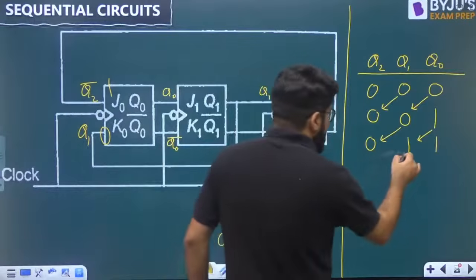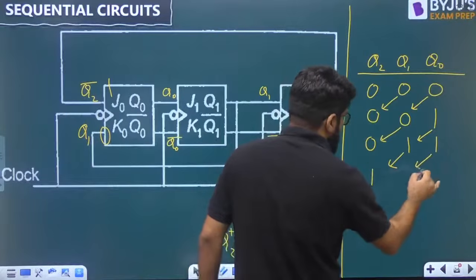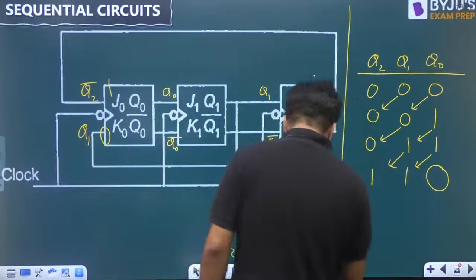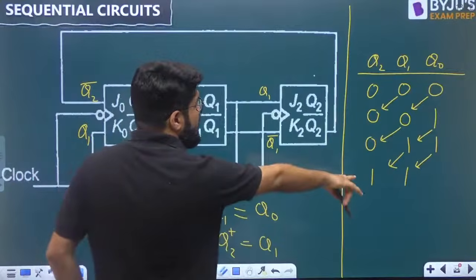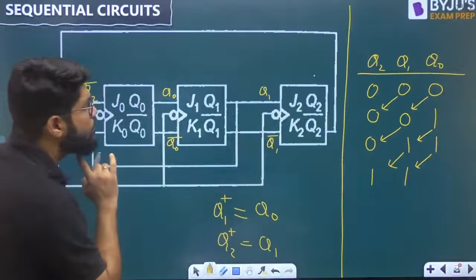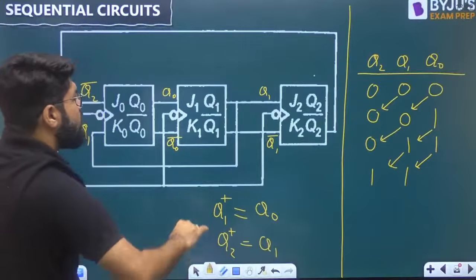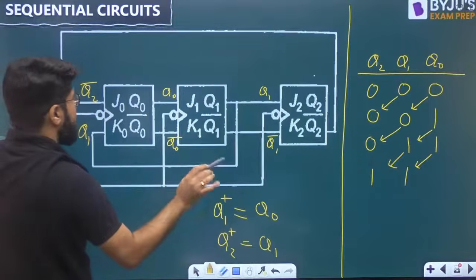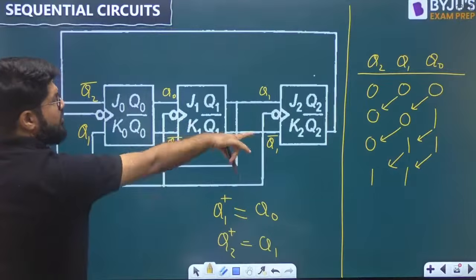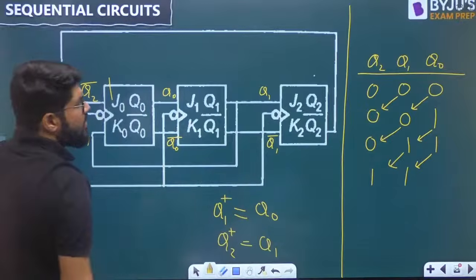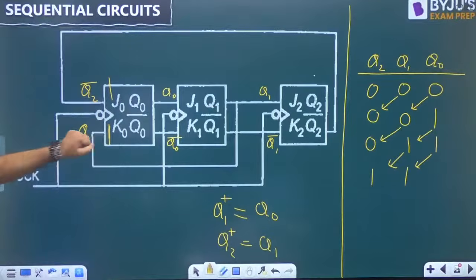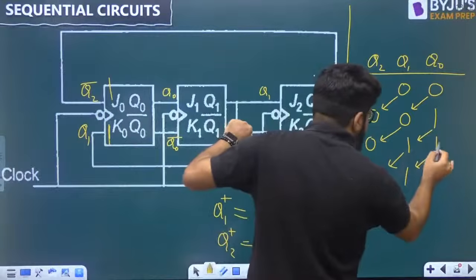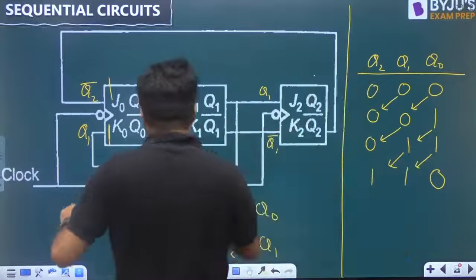Now again shift. This is 1, this is 1. What comes here at the LSB? That is the thing to watch. Once again, what is the value of Q2 now? All going correct? Yes. Look at the upper value: Q2 is 0, so its complement is again 1. Q1 is now 1. J1 K1 is toggle, and toggle means this 1 will be complemented to 0. You get the next state.